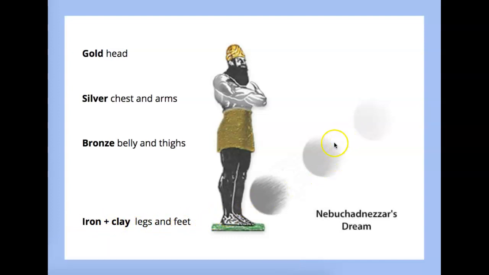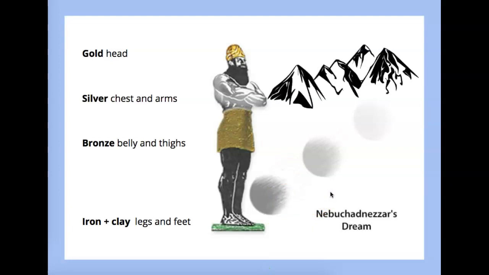And here's this huge rock that flies and breaks this statue apart into pieces. And after that is done, this huge stone will turn into a mountain. This is a very strange dream, isn't it? So let's now see the meaning of this very strange dream.